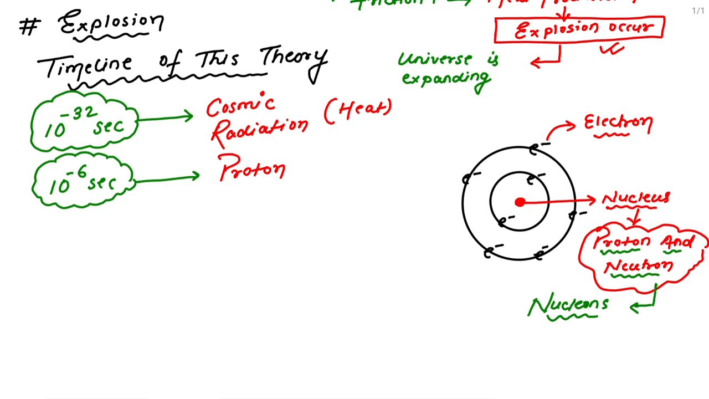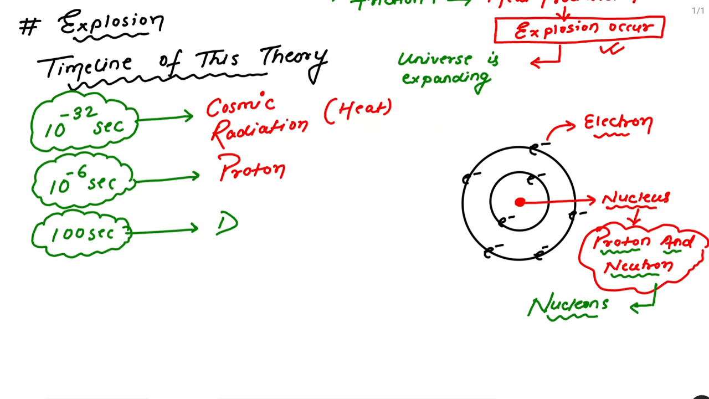So the first time when the explosion occurs, in 10 to the power minus 13 second, cosmic radiation was created. Just after that, in 10 to the power minus 6 second, proton was created. Now what about after proton? Then after proton, just after 100 seconds, this is a very small time, you cannot even imagine. It is like when you slap your finger, and these things were created. So in 100 seconds what was created, you must be knowing about the deuterium.